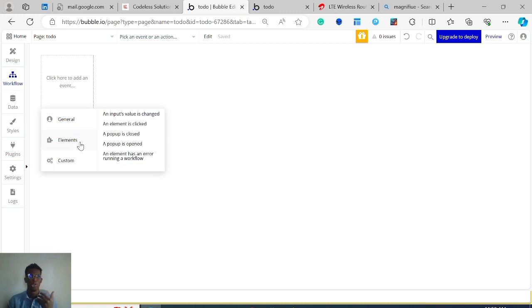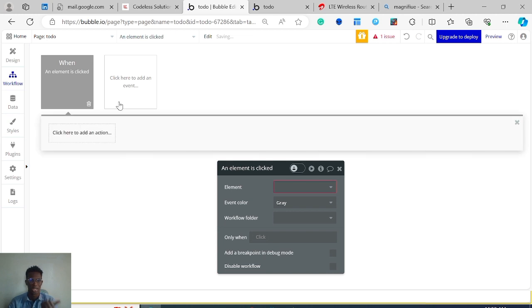And this is kind of like what you will see if you're familiar with tools like Make and Zapier. This is kind of like what you see there. And then you can also define a custom event, but we're not going to talk about that now. So what we're concerned about now is the elements. When we click on an icon, we want something to happen. So we're going to be clicking when an element is clicked.